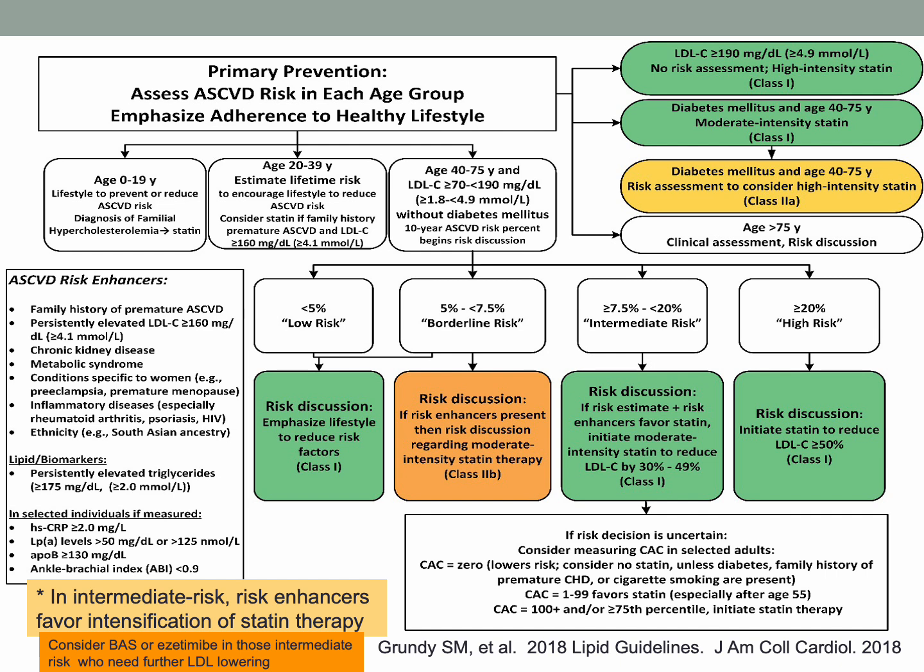Those patients who have borderline risk that fall into that 5% to just shy of 7.5%, we may go ahead and talk about statin therapy in this particular population, though, because the ASCVD risk calculation may not include other risk enhancers. So, for example, a family history of an early atherosclerotic event or some other type of inflammatory disease that may actually increase that person's risk for a heart event.